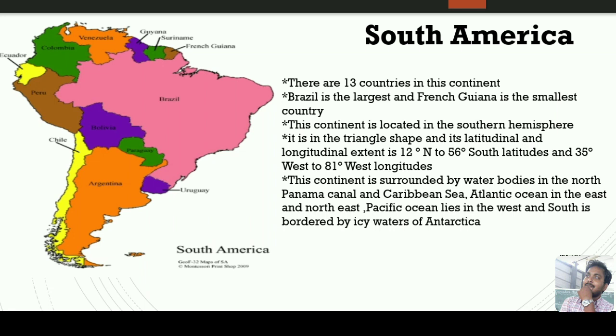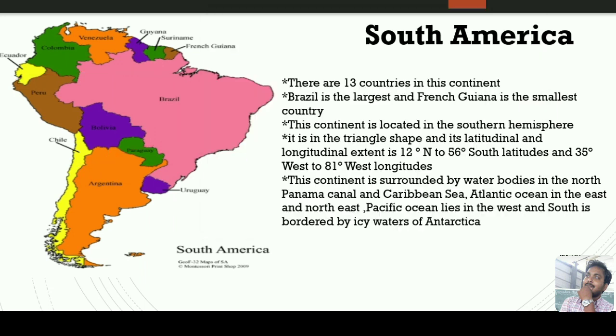The equator passes through Ecuador, Colombia and Brazil, and the Tropic of Capricorn passes through Chile, Argentina, Paraguay and Brazil. So Brazil is the only country through which two important latitudes pass: the first is the equator, the second is the Tropic of Capricorn.